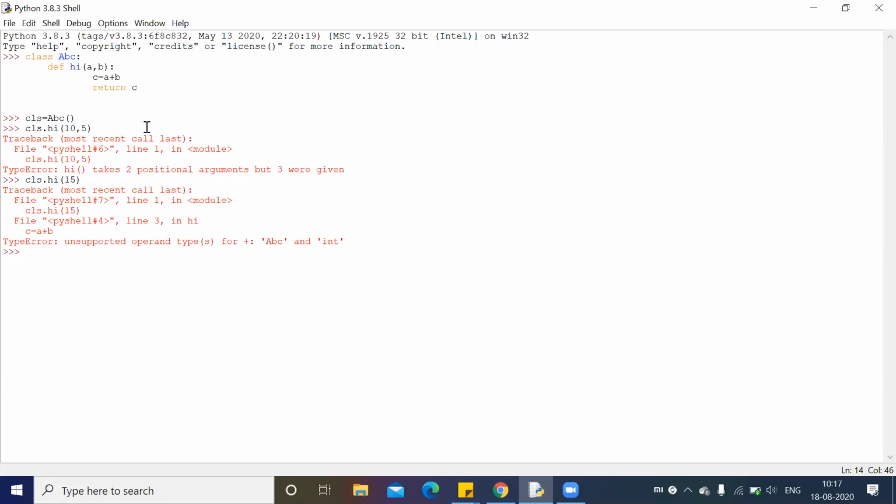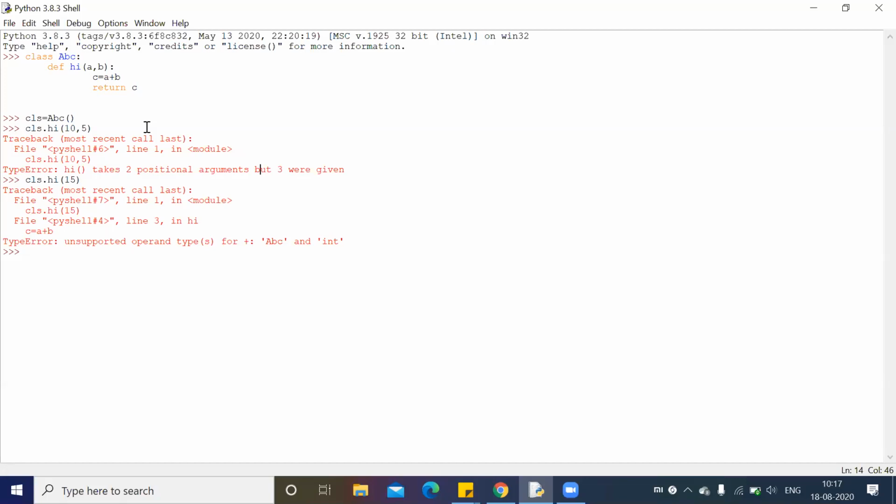How about the second? When you pass a single argument, you actually get another error. What is that? Read out the error. Unsupported operand type for plus, ABC.